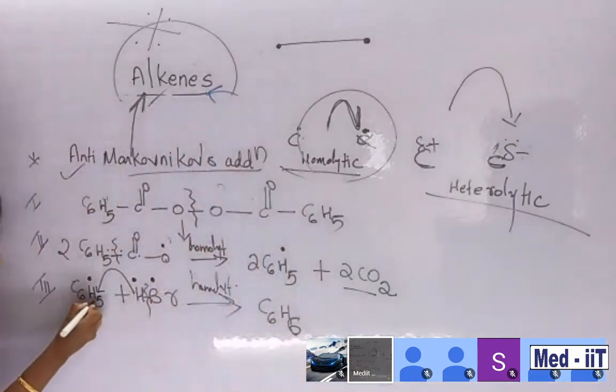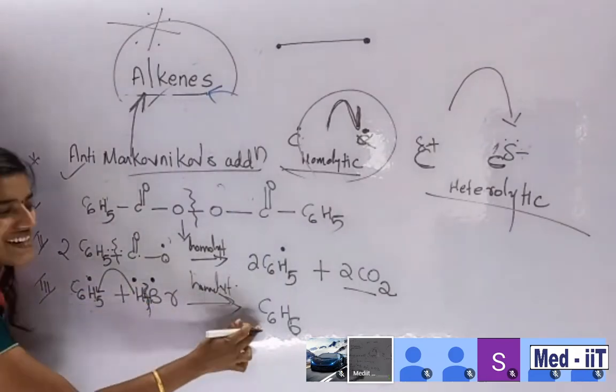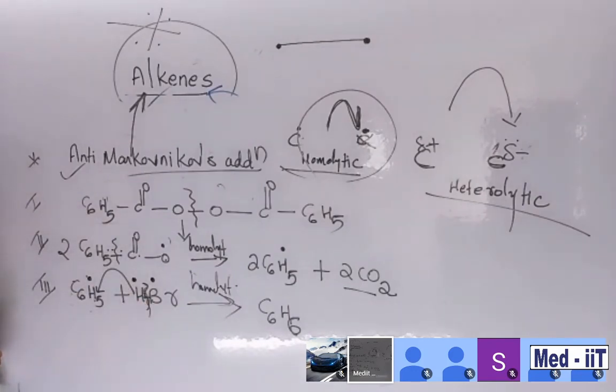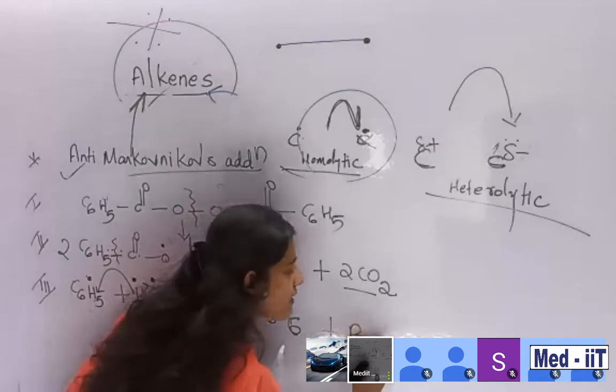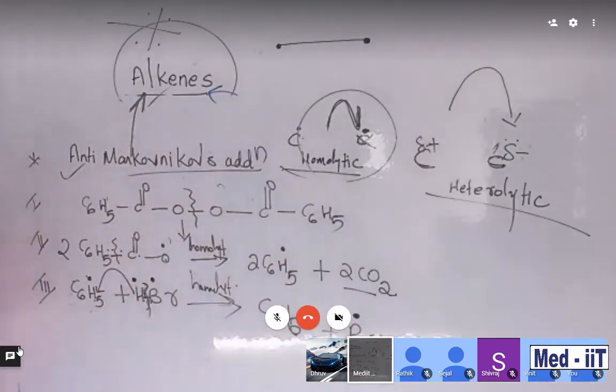Because C6H5, so one more hydrogen radical is adding here. That's why C6H6 is there. Then what about the remaining radical, students? Any idea? Br dot is remaining. Understood? Is it clear?